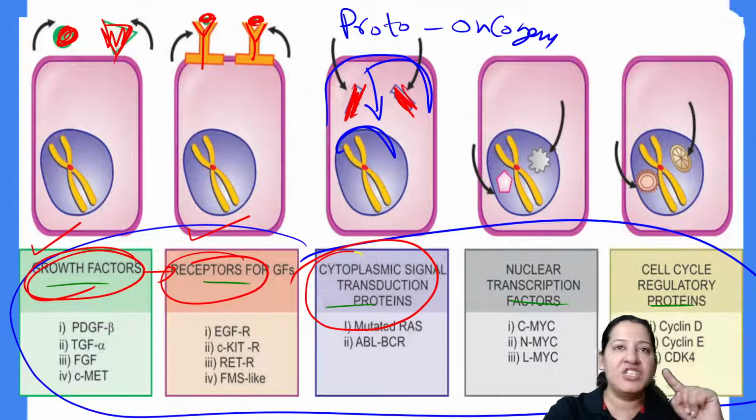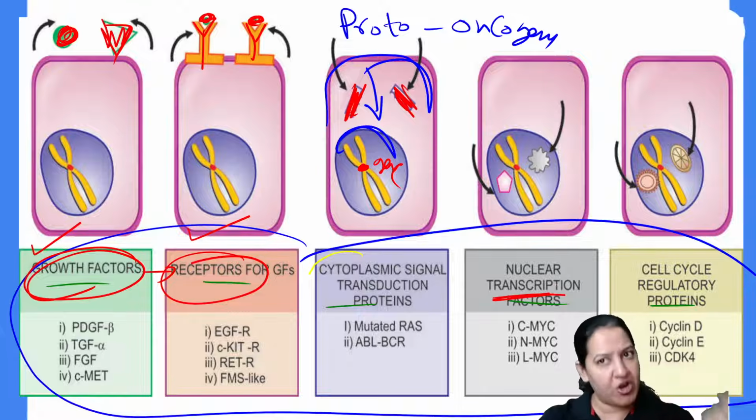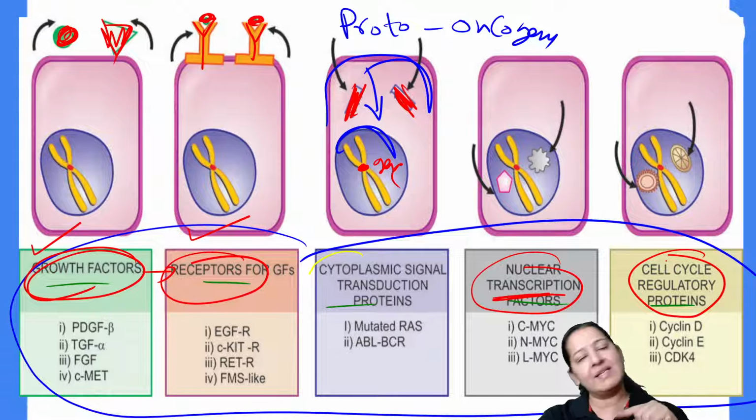The fourth step, the genes in the nucleus will get stimulated. The genes will do transcription and translation, and they will form proteins. In the end, proteins are formed. That is cyclins and CDKs.